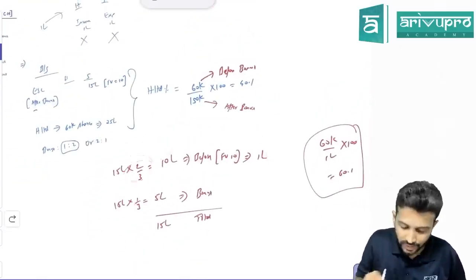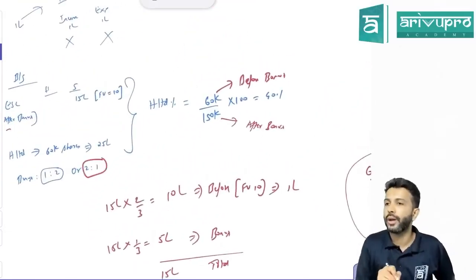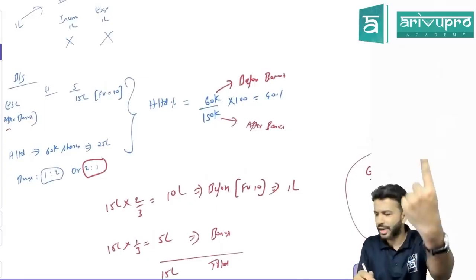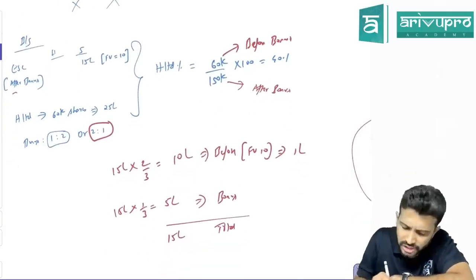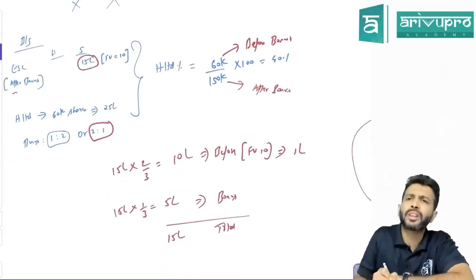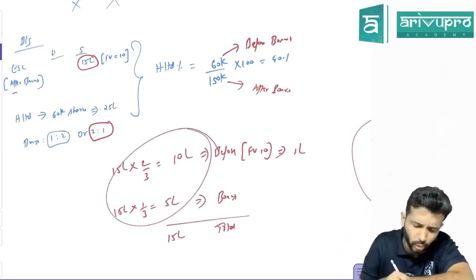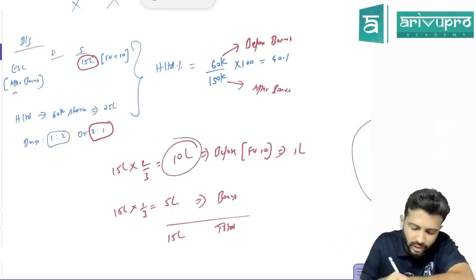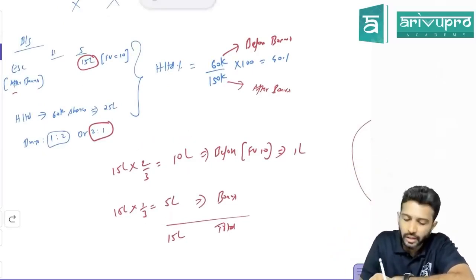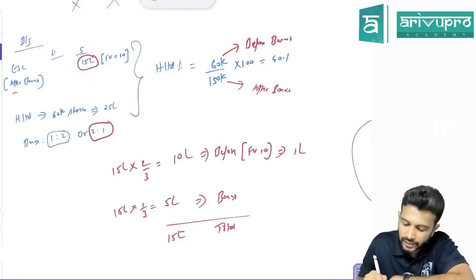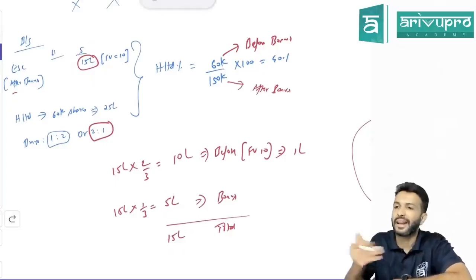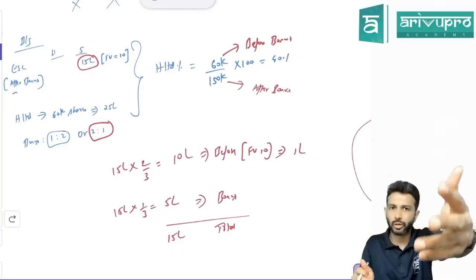Why did I take 2/3? Because the bonus was given in the ratio of 2:1. So if you have 2 shares, you're getting 1 as bonus. Whatever was the share capital of the subsidiary company was how much? 15 lakh. I distributed it in 2:1 ratio, so you're going to get how much? 10 lakh, and after bonus it has become how much? 15 lakh. That means how many bonus shares have you given? 5 lakh. This is an indirect adjustment.